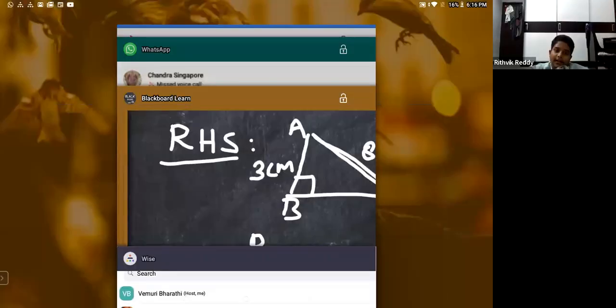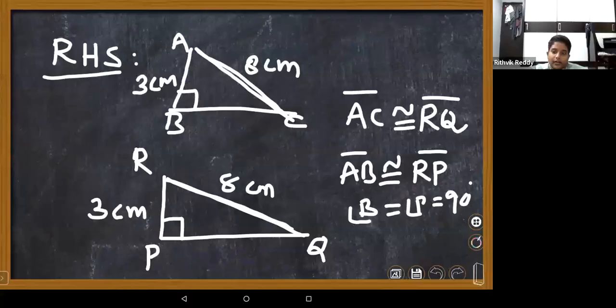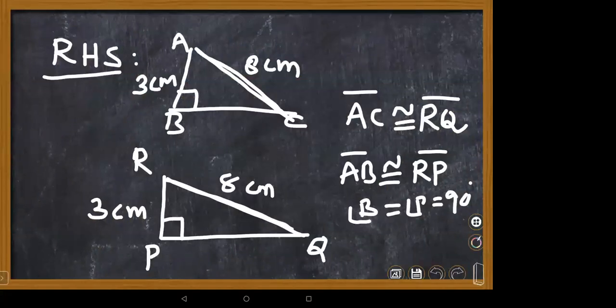Right angle, right, ma'am? The right angle is P. Ma'am, first we should start with the right angle, right? In this, we have to start with the right angle. Yes, ma'am. Then BC is the hypotenuse.